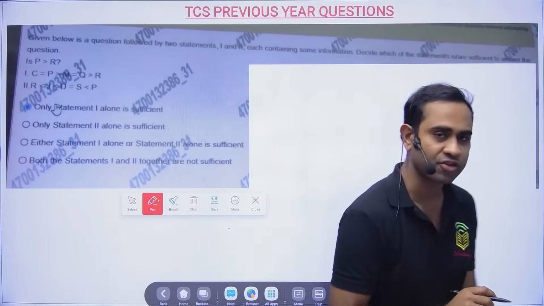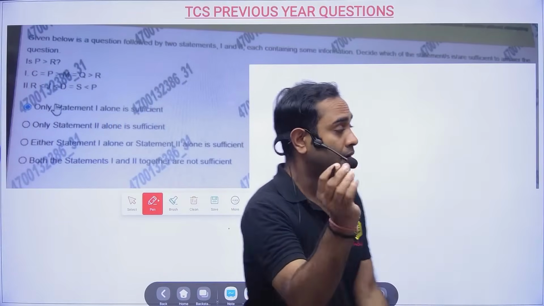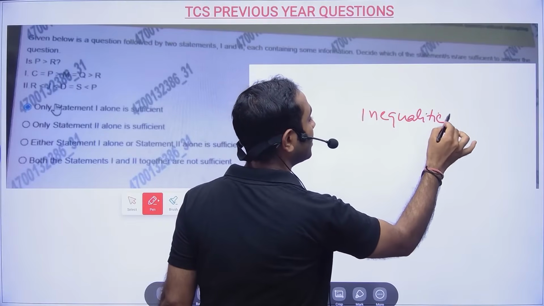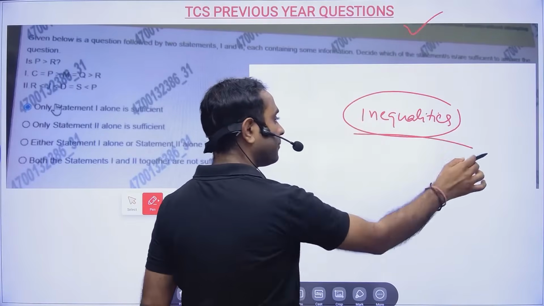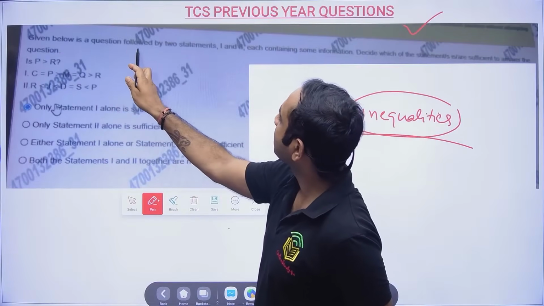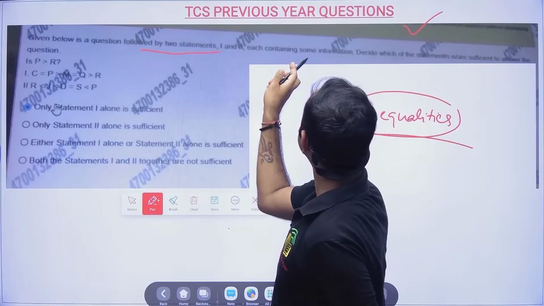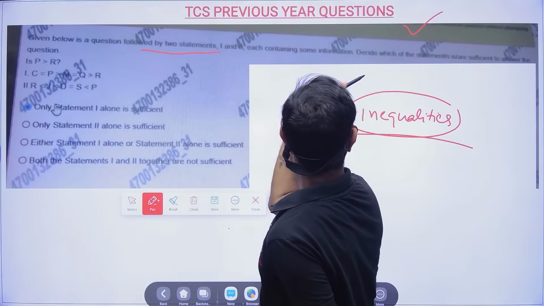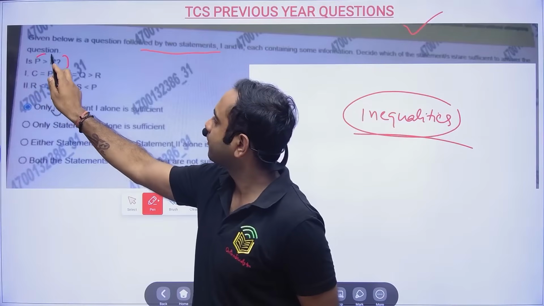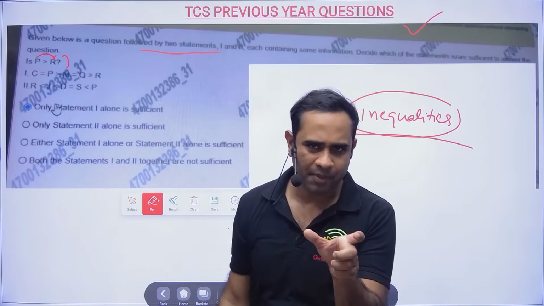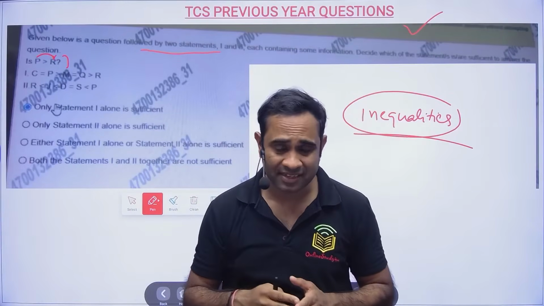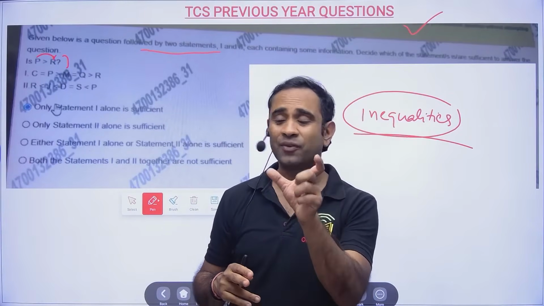Now this particular question is from the topic inequalities. You will not find people teaching you this topic, but this is a question from TCS only, and I will tell you the trick also. Given below is a question followed by two statements, 1 and 2, each containing some information. Decide which of the statements are sufficient to answer the question. Is P greater than R? You might not be able to understand this, because there is a trick, a flow which I have already explained in the TCS NQT crash course. You need to understand that, then only you will be able to understand.